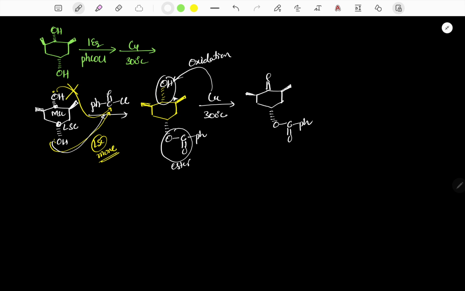So for oxidation of secondary alcohol, we can use copper, PCC, PDC, Oppenauer oxidation, Jones reagent, and CrO3 in anhydrous medium. We can use any one of these reagents to oxidize secondary alcohol to ketone. Now in this process, the ester should not be affected.